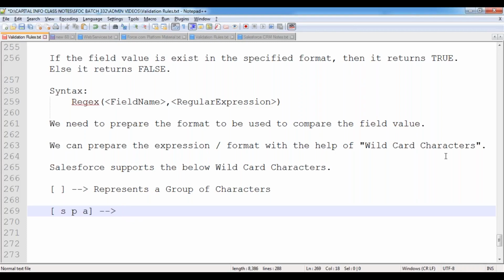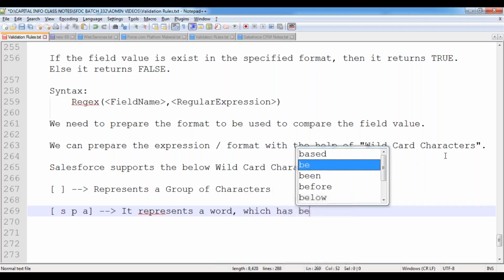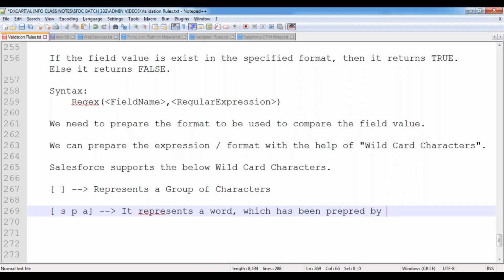It represents a collection of characters. Word means a group of characters. So it represents a word which should be prepared by using the characters A, P and S. That word should not have any other characters. That word should have the characters A, P and S. In this case, it represents a word which has been prepared by using the characters A, S and P.